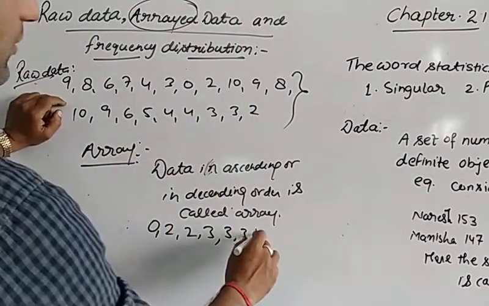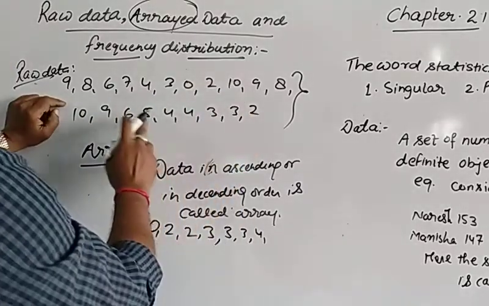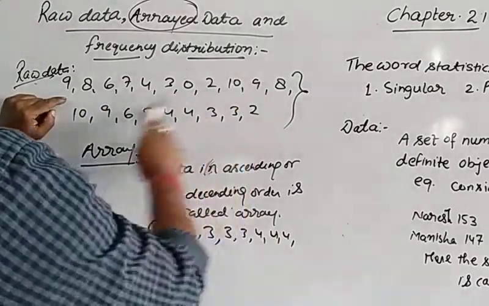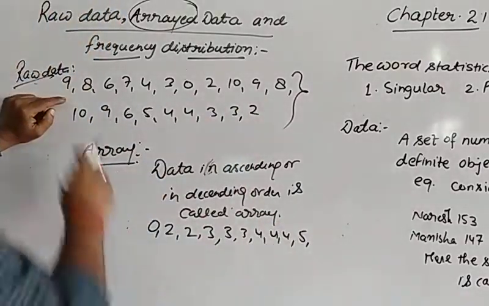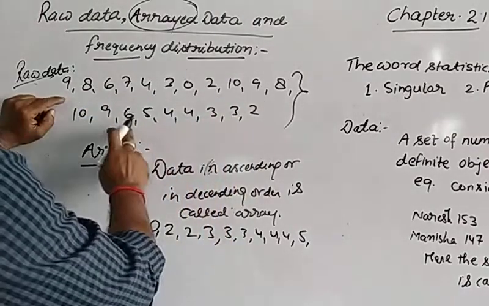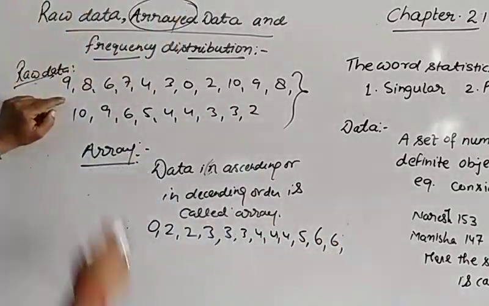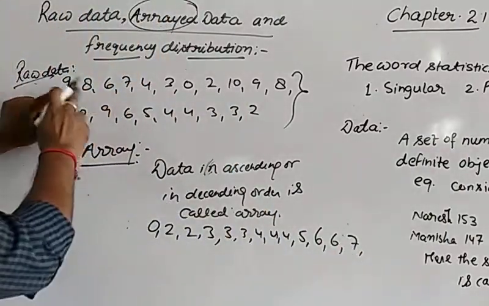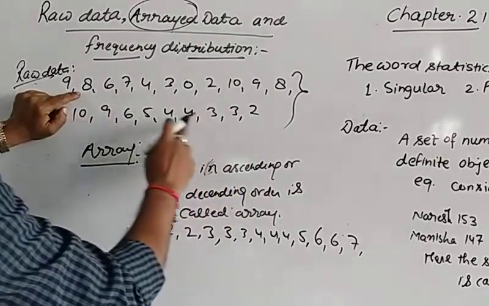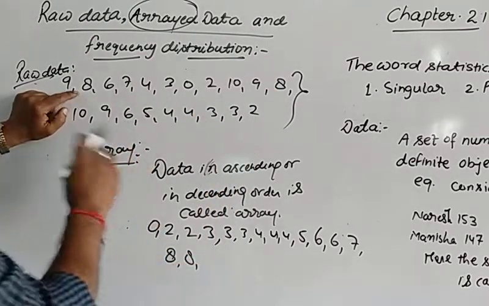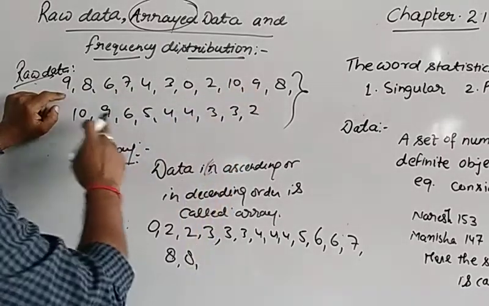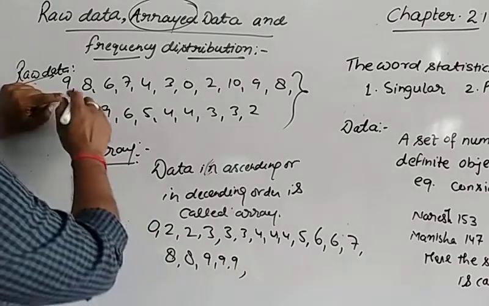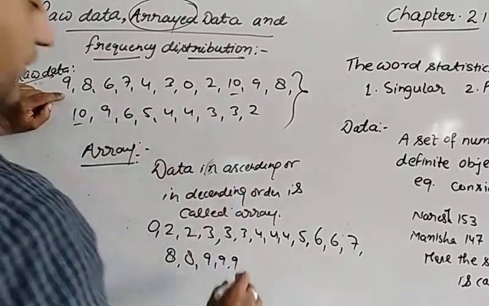Now 4, 1, 2, 3 times, then 5 is there, afterwards 6 is 2 times, now 7 is 1 time only, 8 is 2 times, 9 is 3 times, then afterwards 10 will be 2 times.